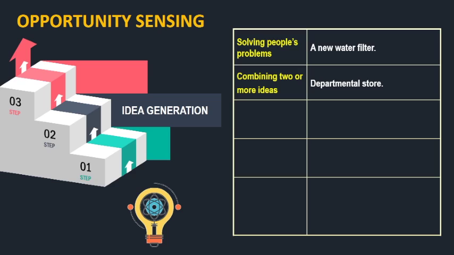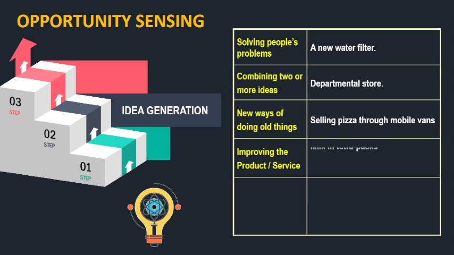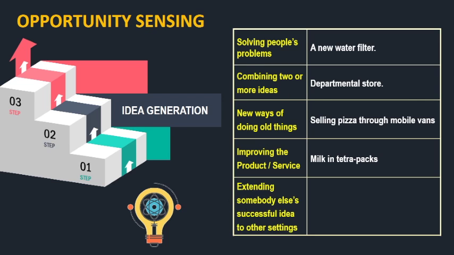Then the next is a new way of doing old things, like instead of selling pizza in a bakery shop, the sale through mobile vans at different locations gives a new idea for an old product. So, the same thing, instead of selling in the shop, now you can get it right at your doorsteps. Next is improving the product or the service. So, milk which was usually supplied in bottles long time back, when packed in sachets or Tetra Paks, was seen as a new idea.